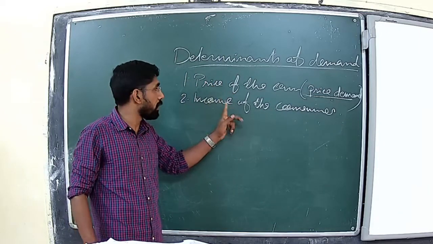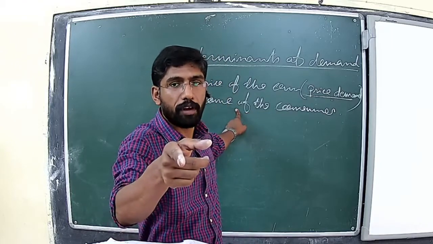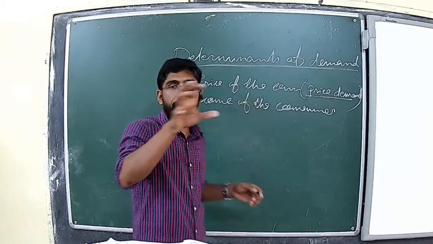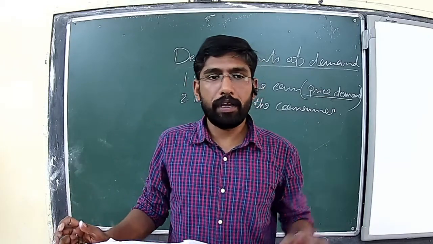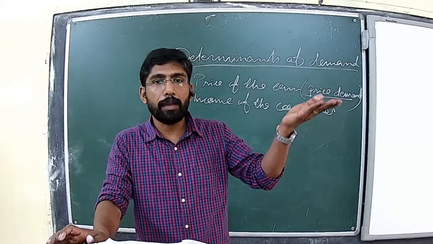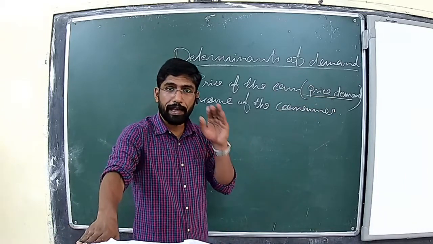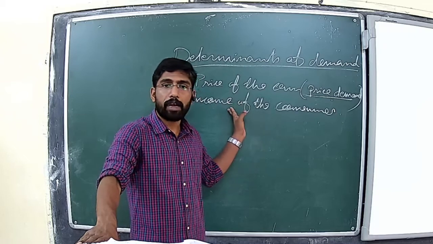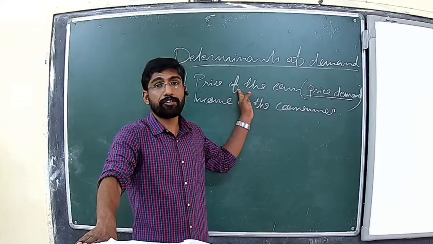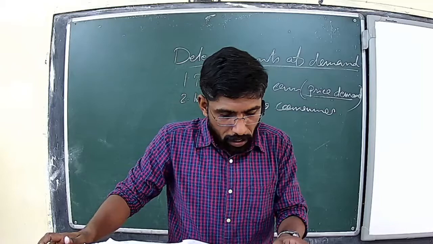Here, in the second point, I said inverse relationship, right? It is not like that. There is a direct relationship between income of the consumer and the demand for a commodity, which means when the income increases, demand increases. When the income decreases, demand decreases. And there is an inverse relationship between price of the commodity and demand for that particular commodity.